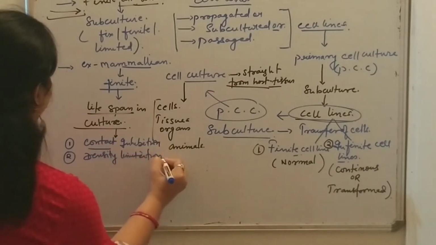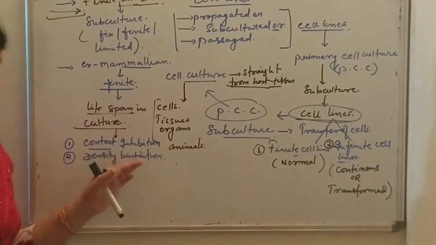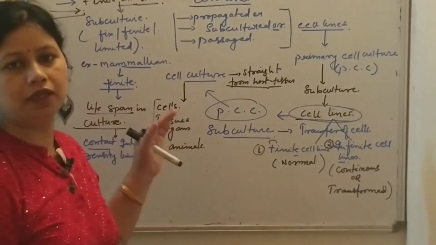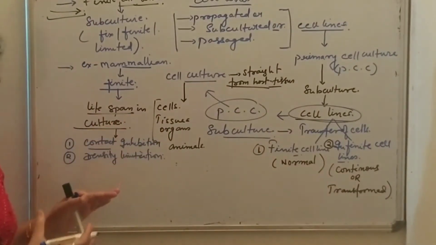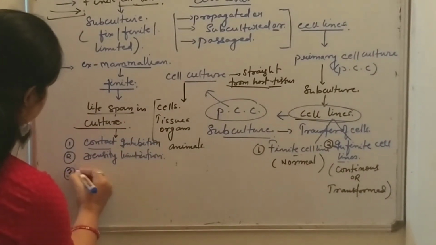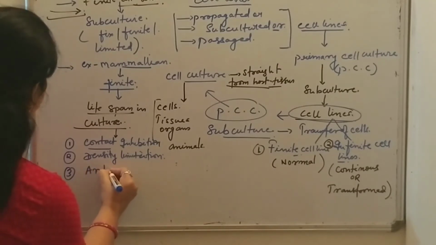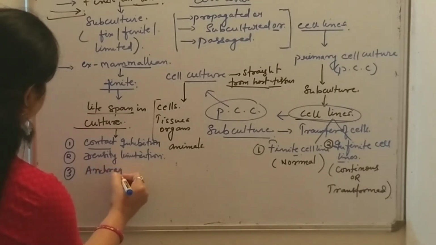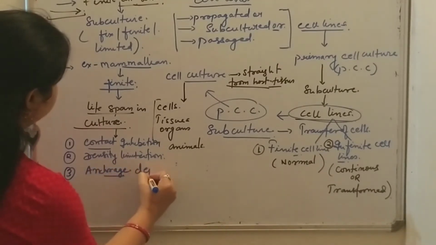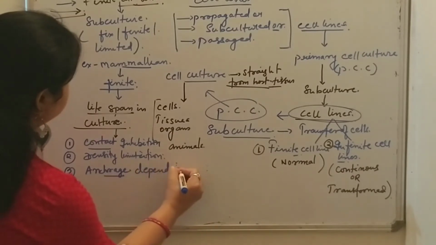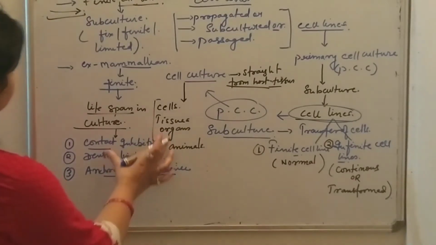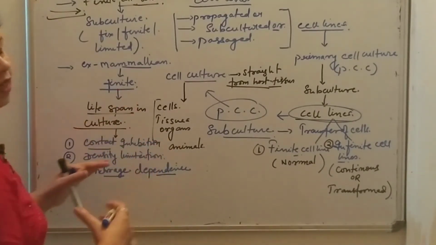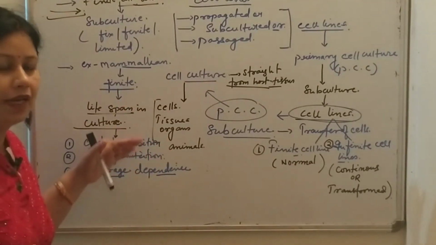And the third, also very important, is that it is anchorage dependent. So these three are the properties of the finite cell line.